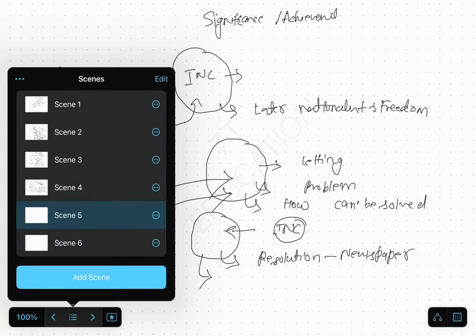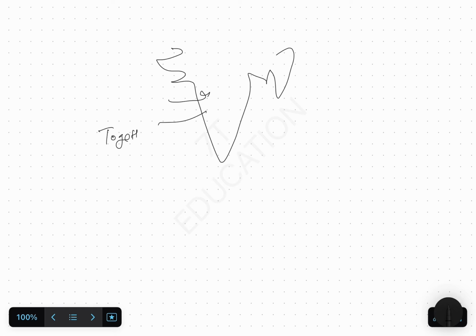Now a very important point: early nationalists developed a sense of togetherness, like people saying that the Bengal people are the same as we are.